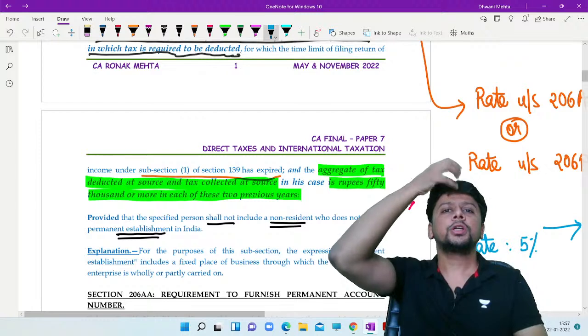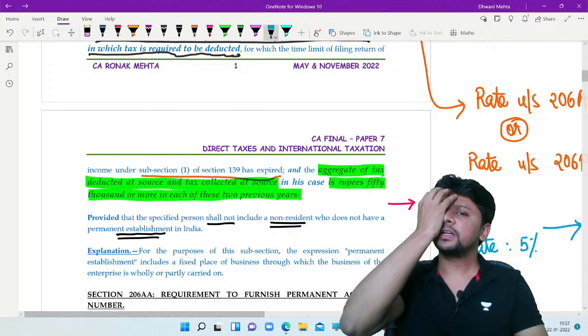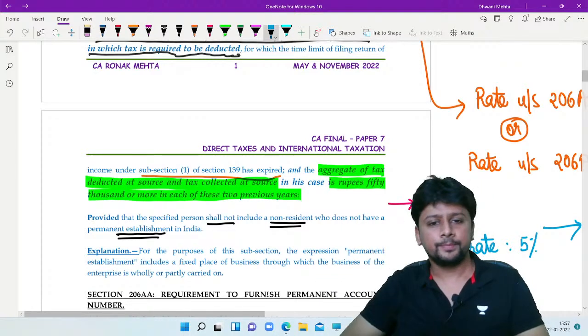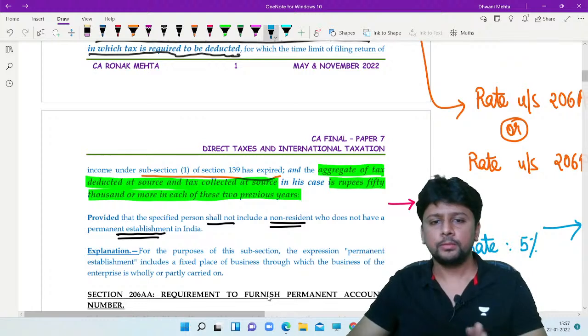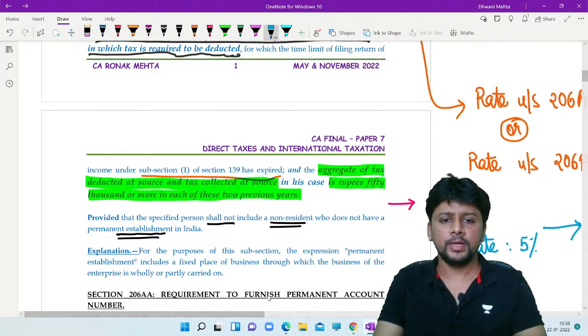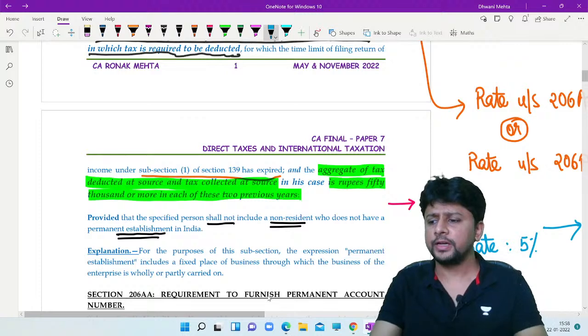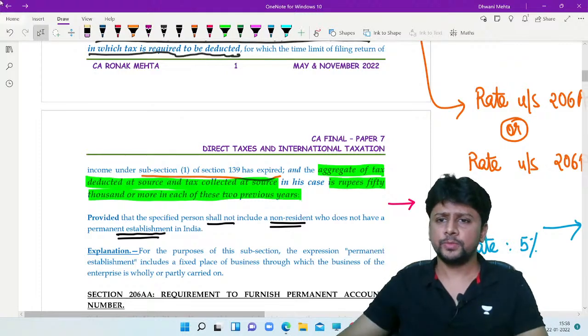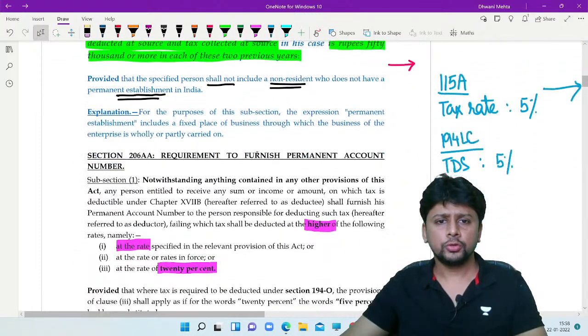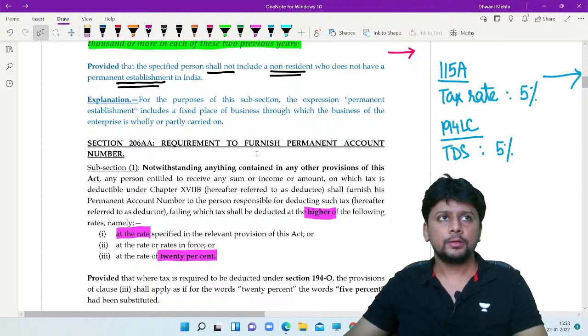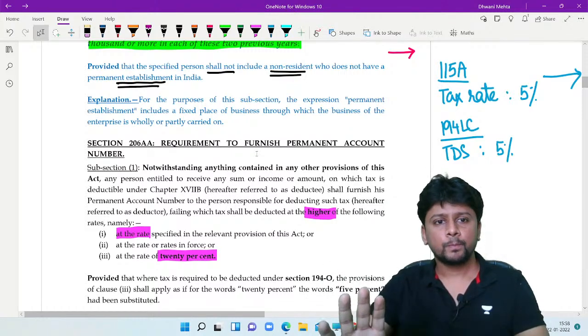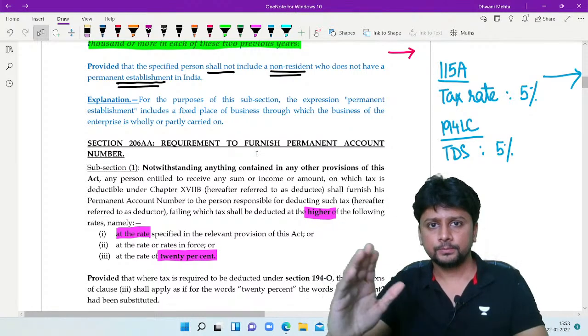So this newly inserted section 206AB will not apply for them. Then the explanation given in the section clarifies what you mean by permanent establishment. This is the standard definition of permanent establishment. There's nothing difficult. So this section 206AB is for TDS.